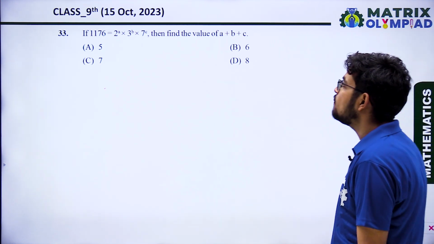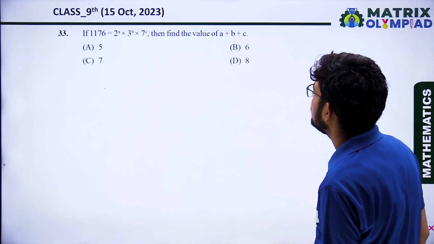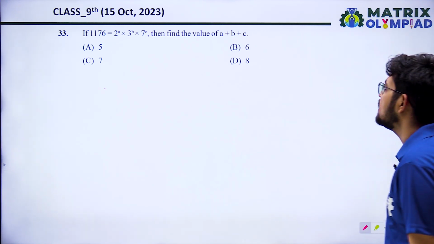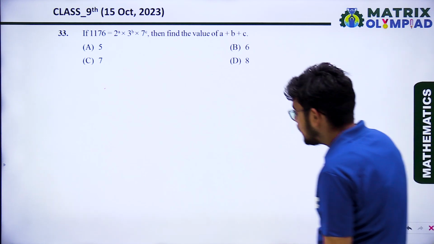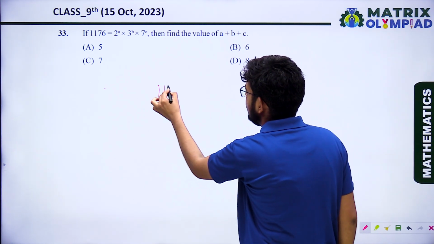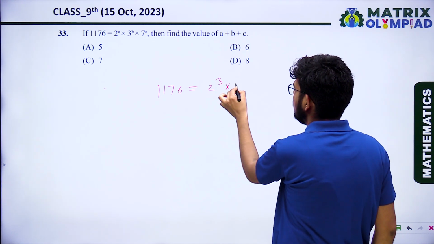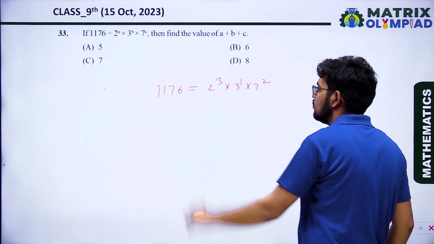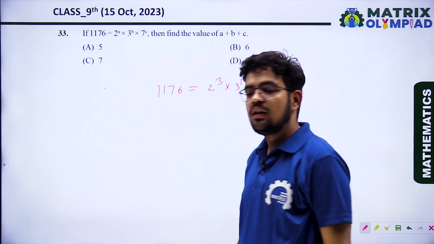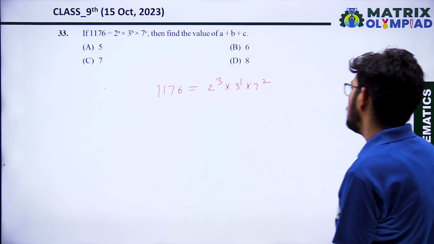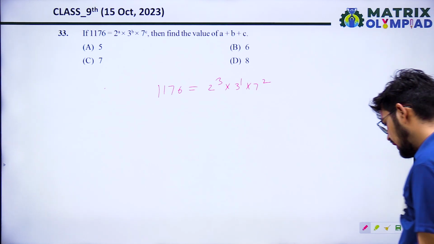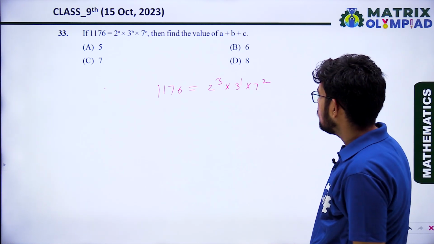1176 equal to 2^a into 3^b into 7^c. Then the value of a + b + c. So solve it. 1176 can be written as 2³ into 3¹ into 7². 1176 can be written as 2 raised to power 3, 3 raised to power 1 and 7 raised to power 2.